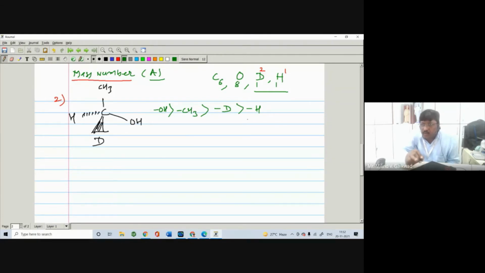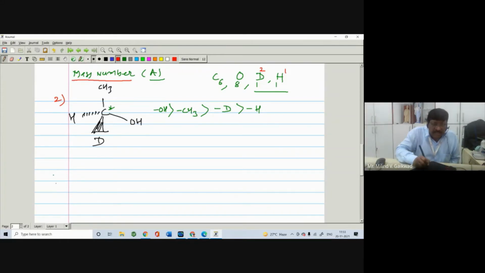So when two groups or atoms directly attached to the asymmetric carbon atom are isotopes of each other, we cannot assign priority depending upon the atomic number. We have to assign priority depending upon the mass number. So I think this point is clear to you.